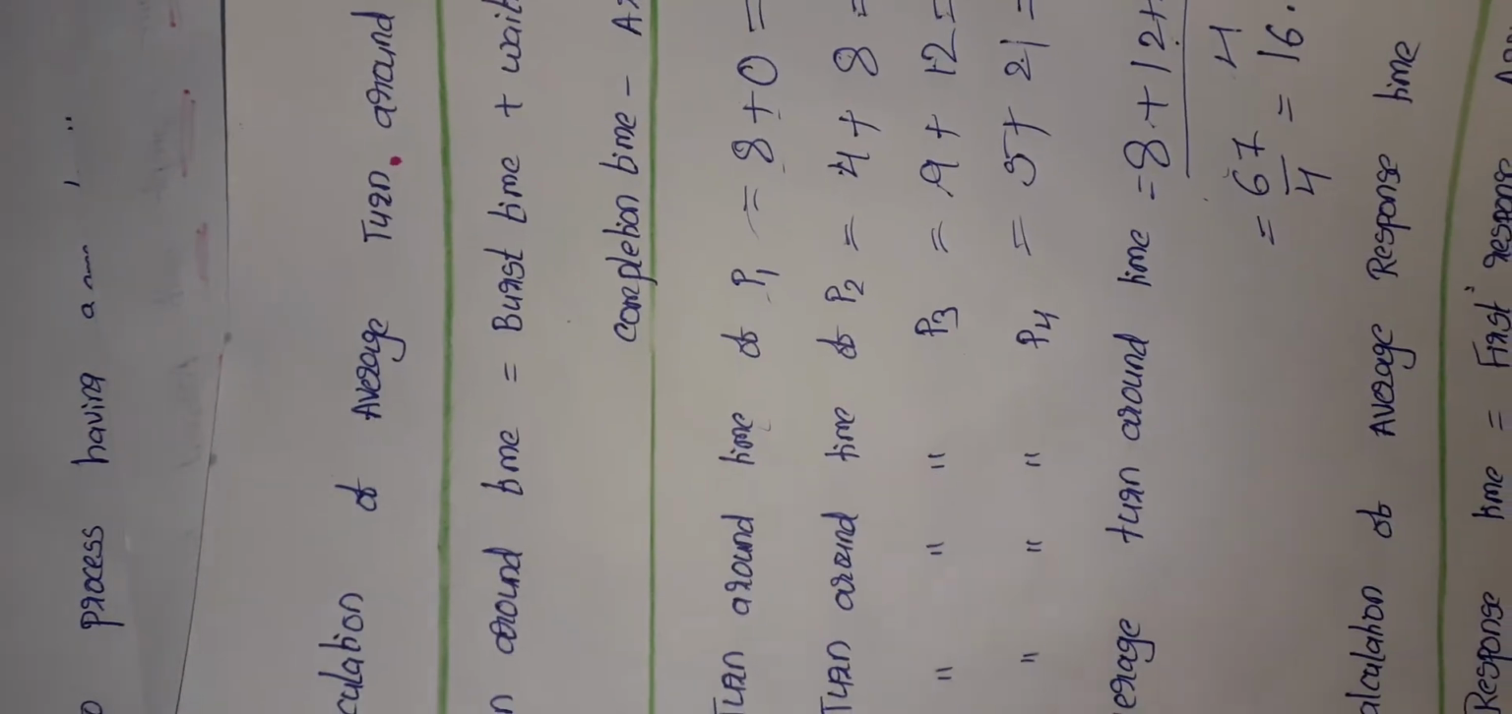And if you add all these values, we get 61, and 61 by 4 is 15.25. So there the average will be 67 by 4, we get the value 16.75. Okay. Hope you understand. I am showing all these problems once again.